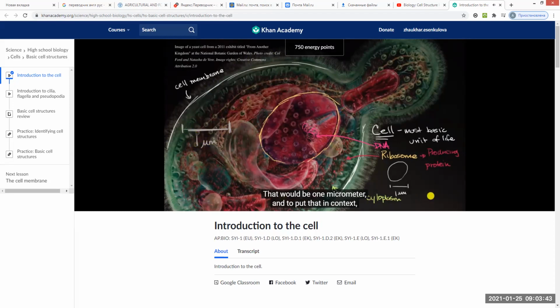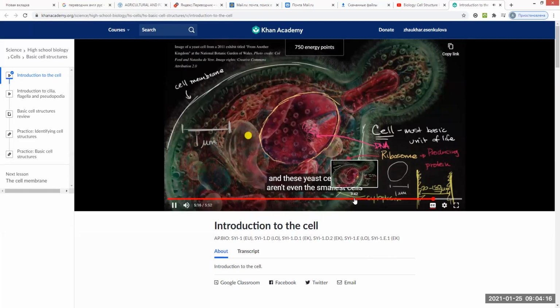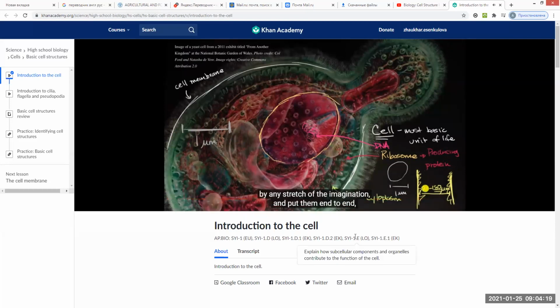And to put that in context, the width of a human hair, and it actually depends on your hair, whether it's soft or whether it's more like my hair and it kind of sticks up and it's thicker hair. But if this is a human hair right over here, its width is anywhere from 20 to 180 micrometers. My thick hair is probably closer to the 180 micrometers. So one way to think about it, you could probably take 20 or so of these yeast cells end to end. And these yeast cells aren't even the small cells by any stretch of the imagination. Put 20 or 30 of these end to end across one human hair.